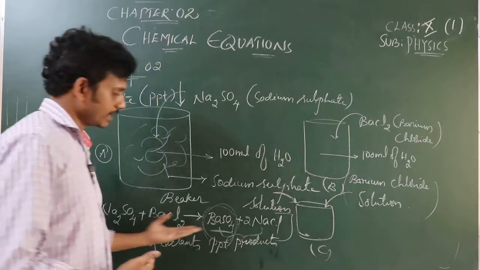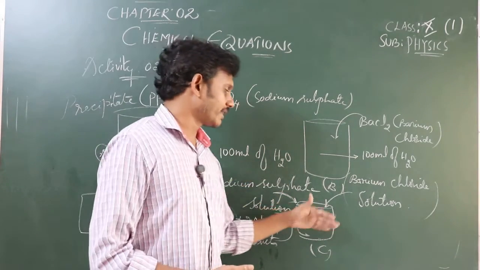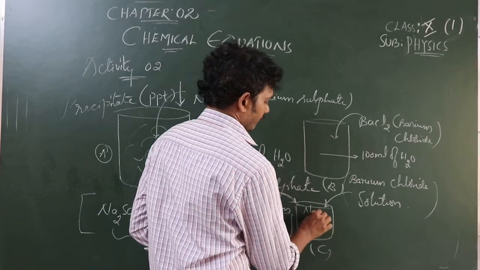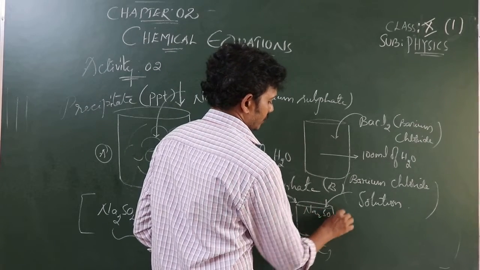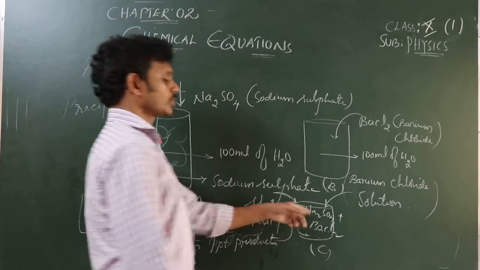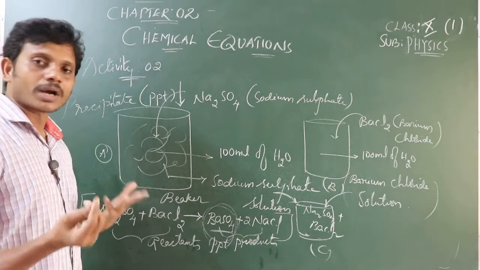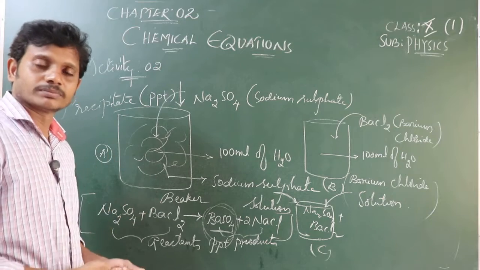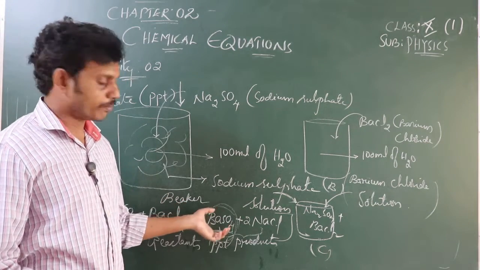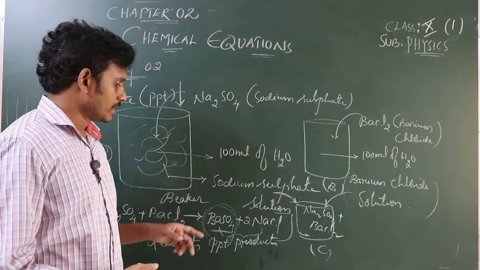This is what is going to take place. A small quantity of sodium sulfate, Na2SO4, and a small quantity of barium chloride, BaCl2, are both added in this third beaker. Now, what are the products, or what's going to form? It's going to form BaSO4, barium sulfate, and also 2 molecules of NaCl.